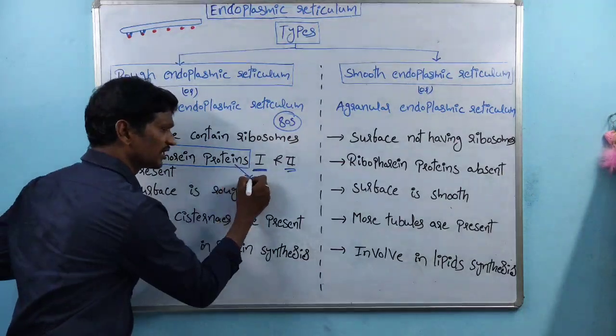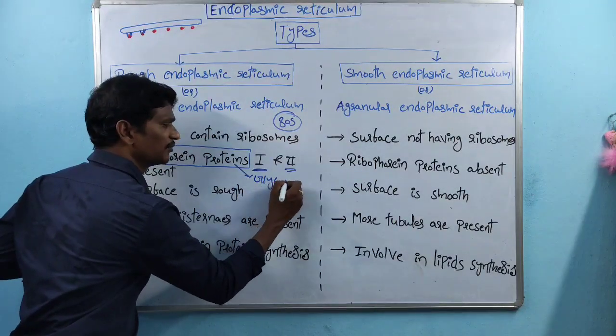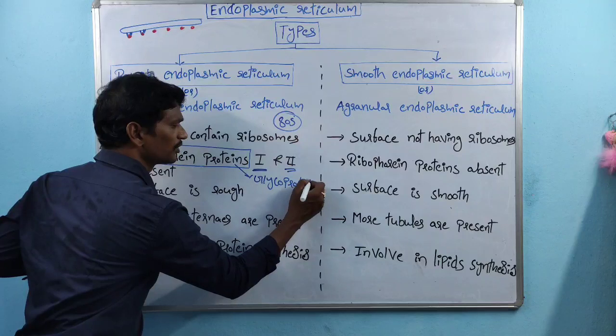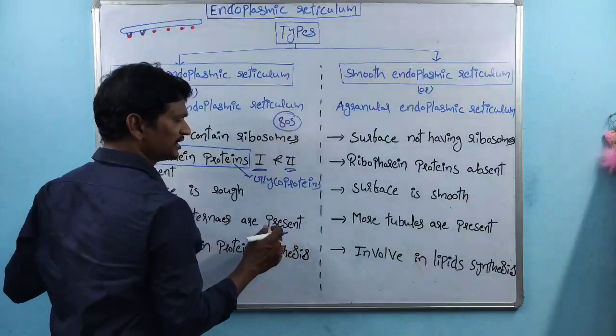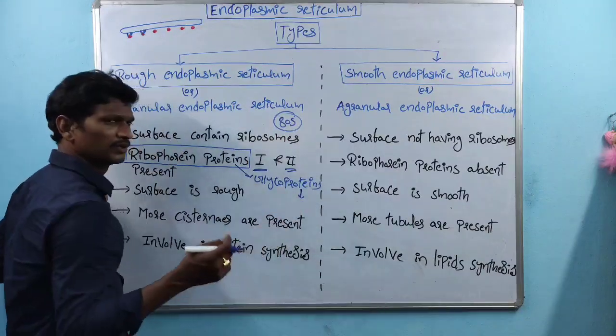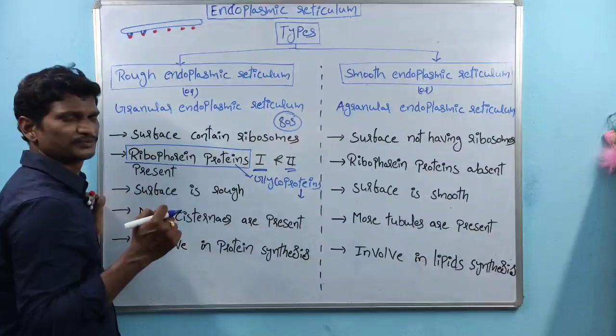And ribophorin proteins are glycoproteins. So what is a glycoprotein? Protein, we know, is repeated units of amino acids.